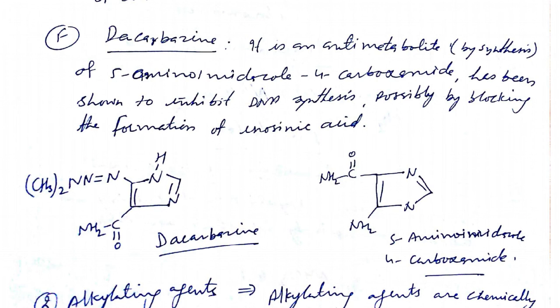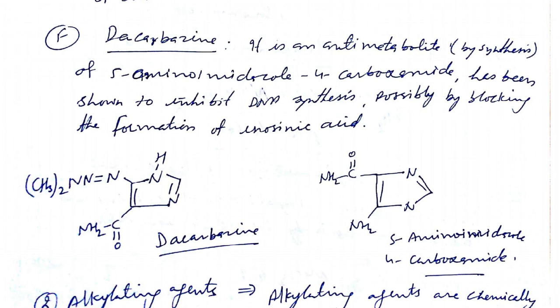So this 5-amino imidazole carboxamide is an important component used in normal cells for the synthesis of inosinic acid, and inosinic acid is required for DNA synthesis. So what happens, in place of that 5-amino imidazole 4-carboxamide, dacarbazine will be involved, and it inhibits DNA synthesis by blocking the synthesis of inosinic acid. So these all are antimetabolite drugs.